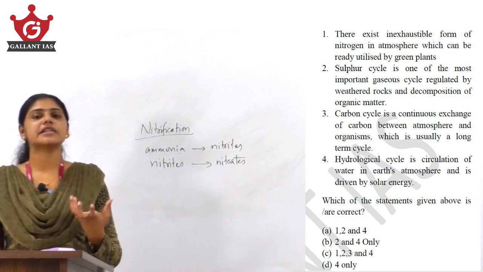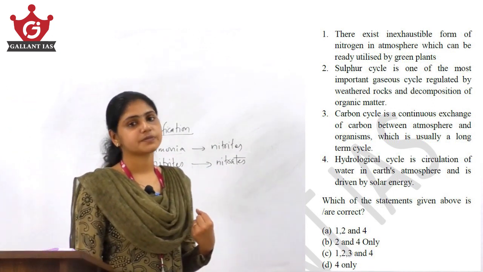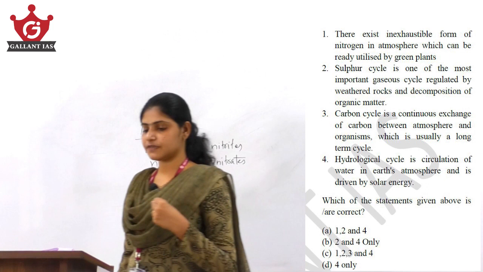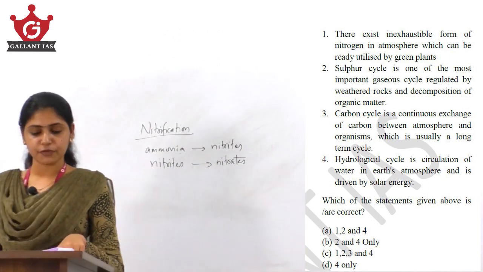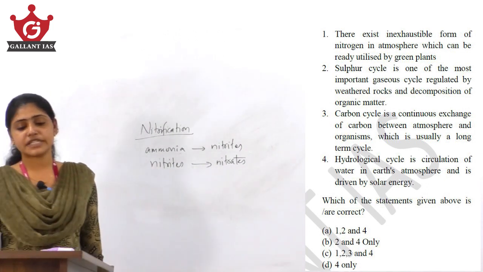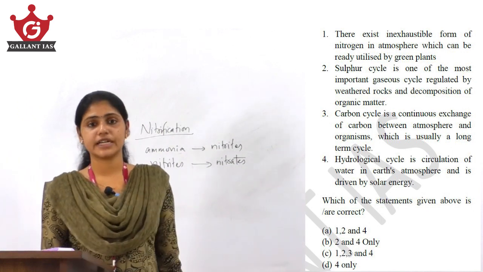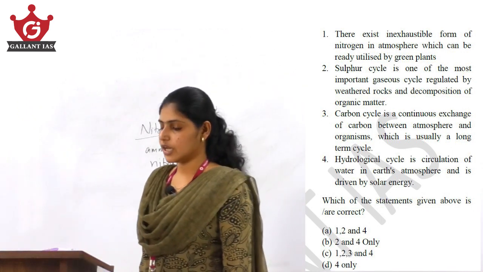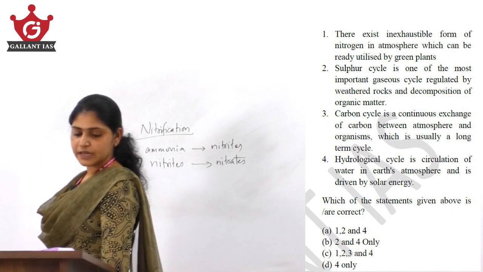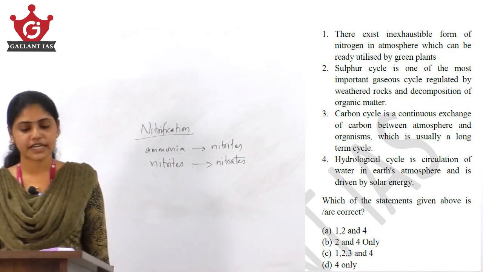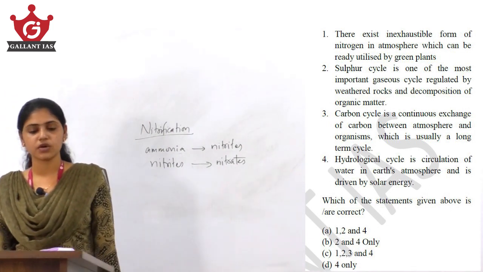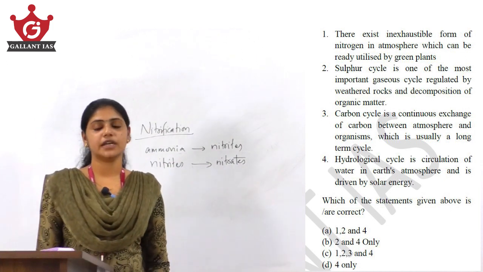So plants cannot readily utilize nitrogen from the atmosphere, which means the first statement, there exists an inexhaustible form of nitrogen in the atmosphere which can be readily used by green plants, is it a correct statement? No, it is wrong. Second statement says sulfur cycle is one of the most important gaseous cycles regulated by weathered rocks and decomposition of organic matter.